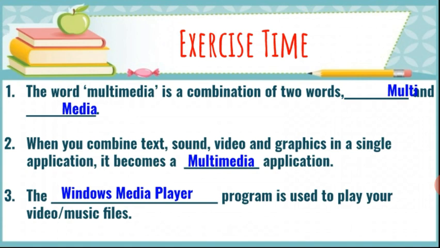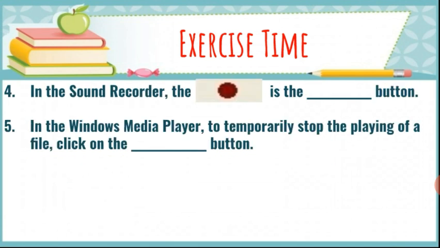Students, in your book there is one mistake. In the help box, one option given is sound recorder. You have to cut it, and in place of sound recorder, write Windows Media Player, because in this answer we have to select Windows Media Player. That's why you have to cut that option and in its place write Windows Media Player.